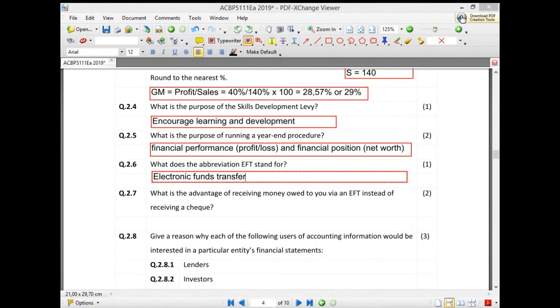Okay, but the theoretical answer for this one is that generally with EFT you get the money quicker than with a check, and the chance of a check being returned because there's insufficient funds is generally higher than with an EFT. Because with an EFT, if there's insufficient funds, it would bounce automatically, versus a check, where there's a longer period of time.